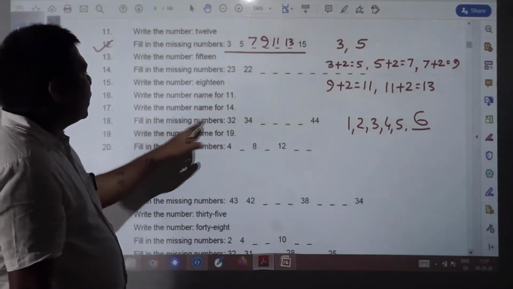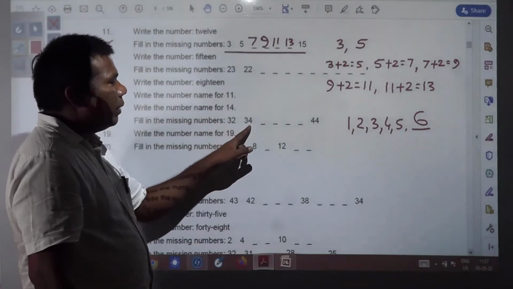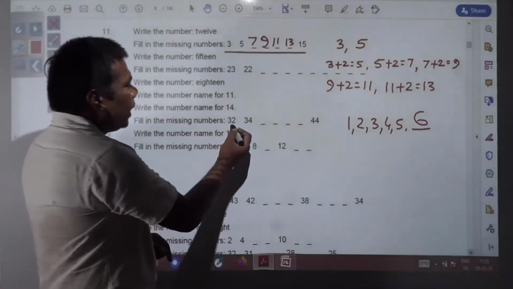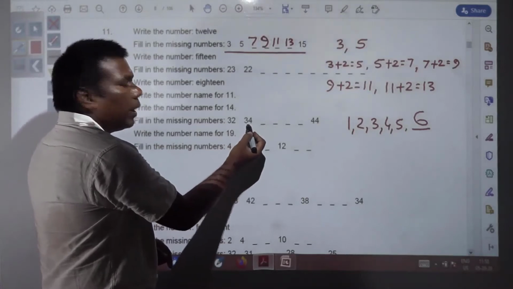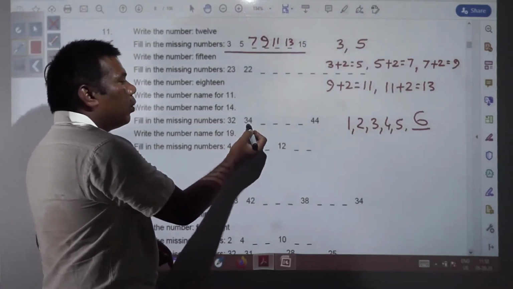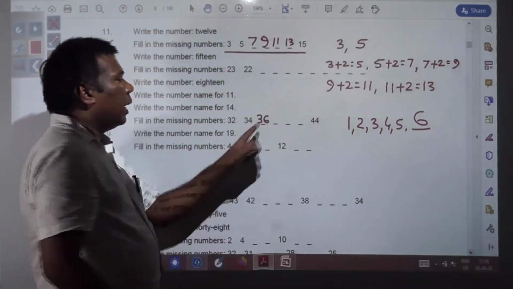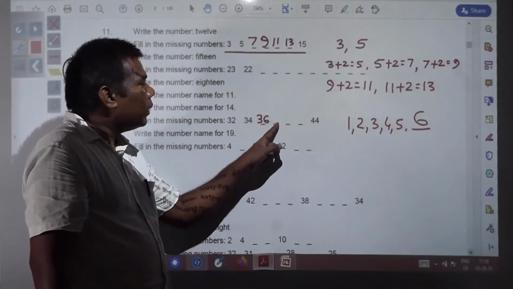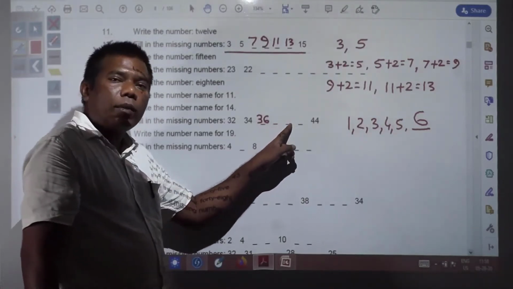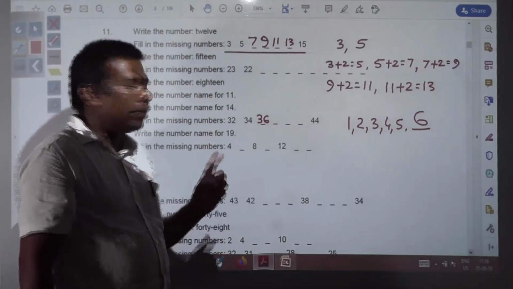Fill in the missing numbers, here you see. 32, 34. So what has been done? 2 has been added. 32 plus 2, 34 you got. 34 plus 2, it will be 36. And again if you are adding 2, what number will come? You write yourself. Then you add 2 more. What number will come? Write yourself. Up to 44 you need to write.